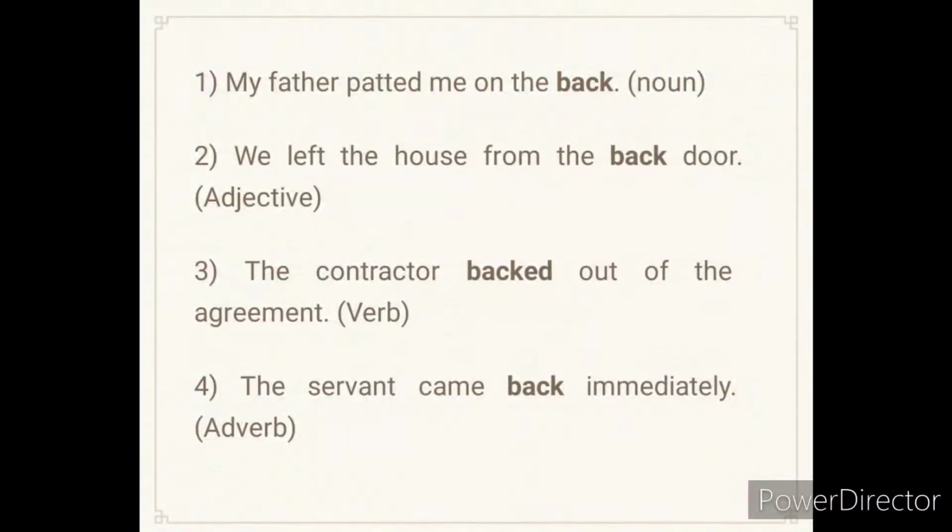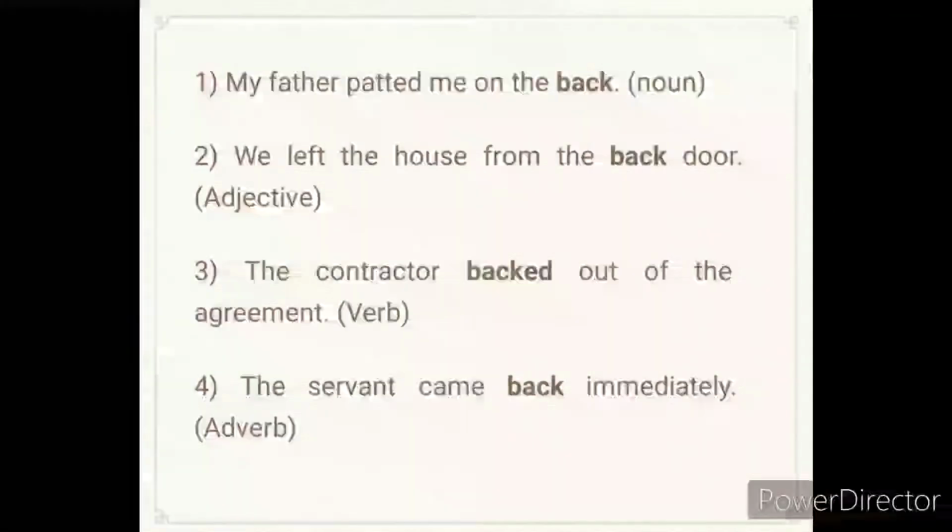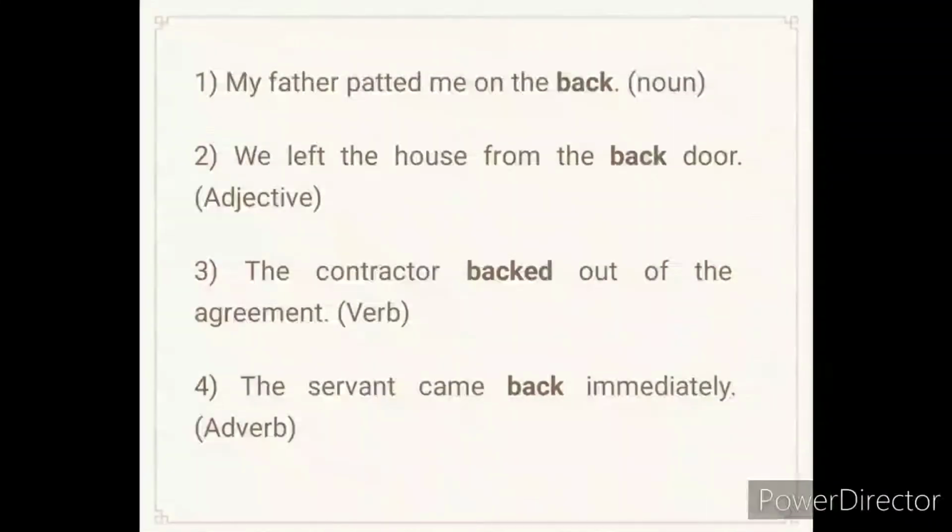In all these 4 sentences, we find one word which has been used differently in all the 4 sentences, and that is back. In the first sentence, it has been used as a noun. In the second sentence, it has been used as an adjective. In the third sentence, it has been used as a verb. And in the fourth sentence, it has been used as an adverb.